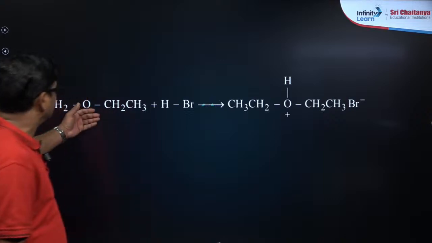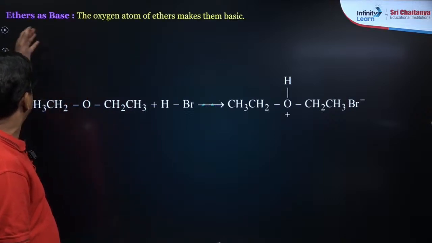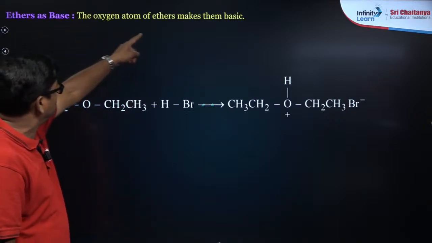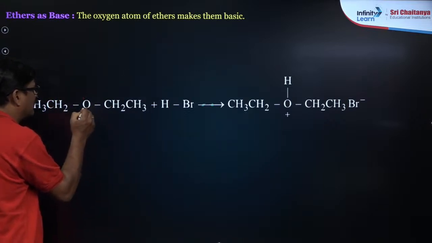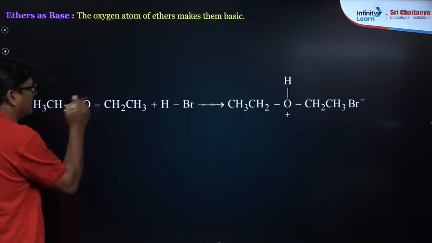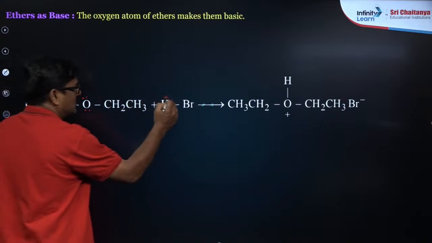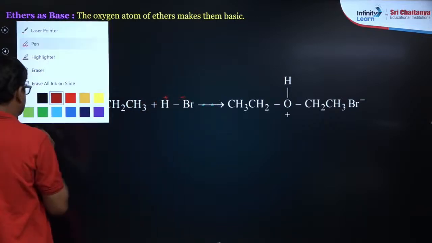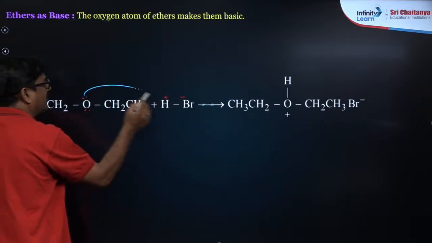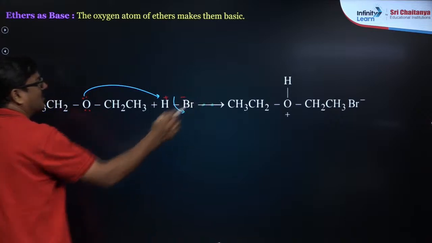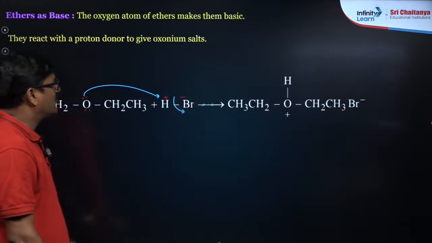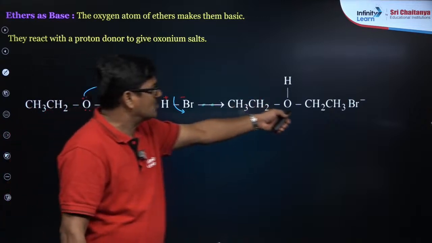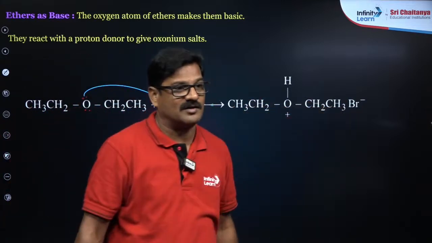Now let's talk about this one. When it is reacted with HBr, the ether acts as a base. The oxygen atom of the ether makes it basic because it has a lone pair of electrons. The lone pair can be donated to H plus, so that it is protonated. It reacts with the proton donor to form an oxonium salt.